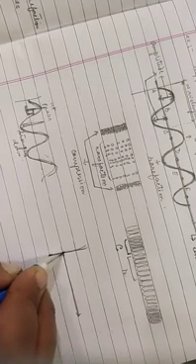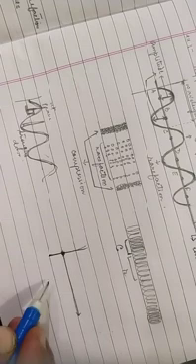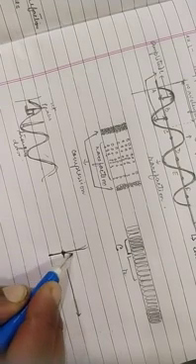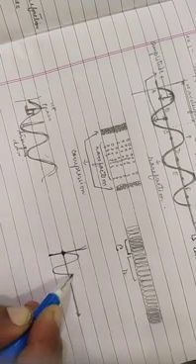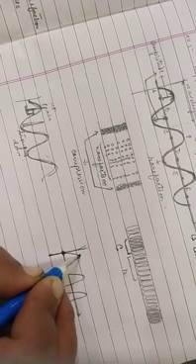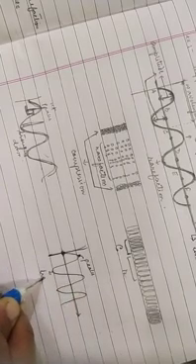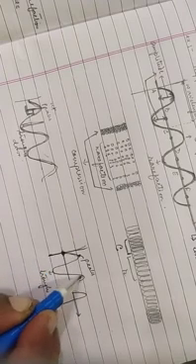Okay, now you take a string. You take a string and you tie a knot to it. Then holding it at the other end, you just move the string up and down. What will you see? That the string goes up, it comes down, it goes up, it comes down, like this. Isn't it? It goes up and comes down in what way? It forms peaks over here and it forms troughs over here. Okay, it simply goes up and down.